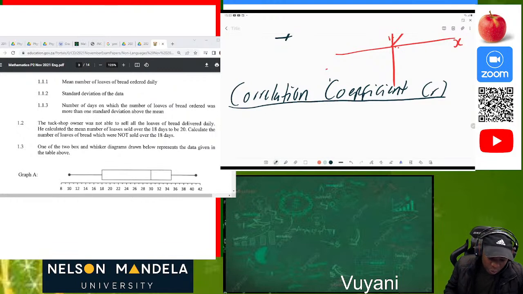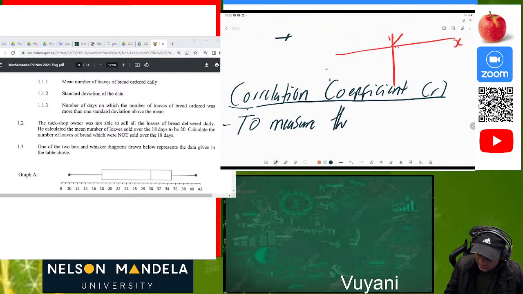You must understand that the correlation coefficient is there to measure the strength of the correlation.